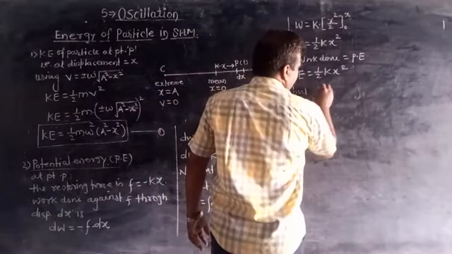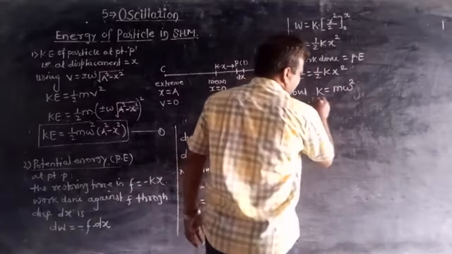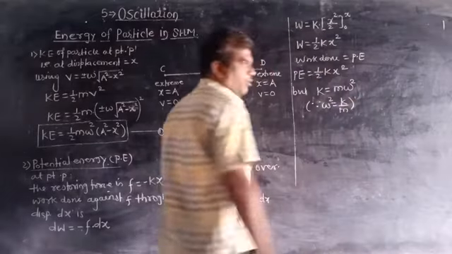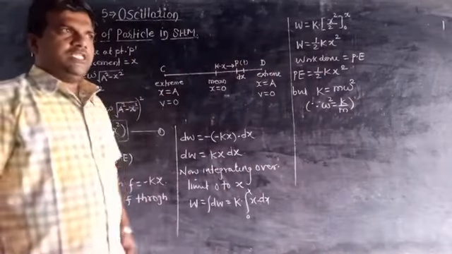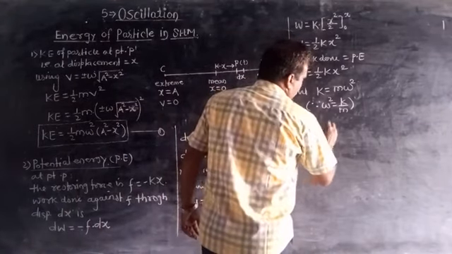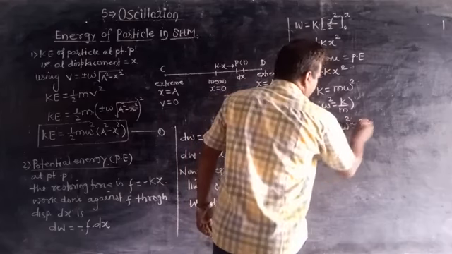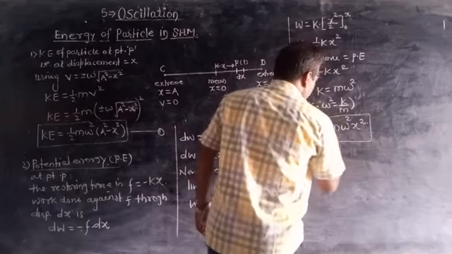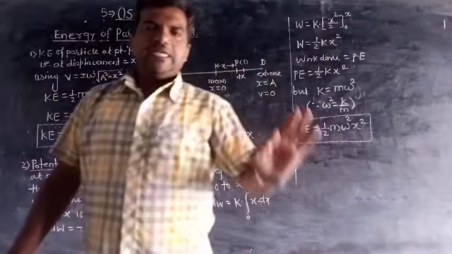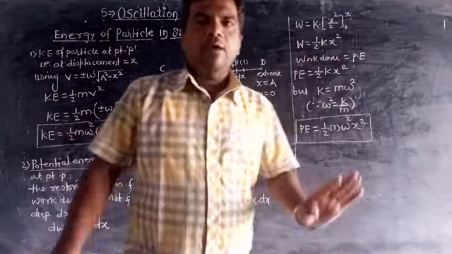But k is equal to m omega square. Since omega square is equal to k by m, we have taken constant in the differential equation of SHM, and therefore potential energy is equal to half m omega square x square. This is nothing but the potential energy of the particle at any point P at a displacement, or at a distance, x from the mean position.